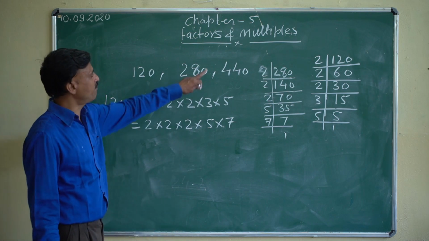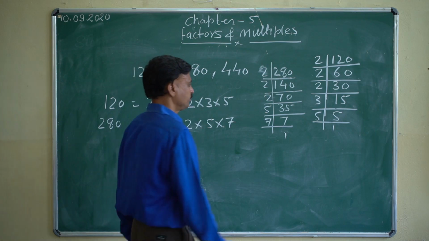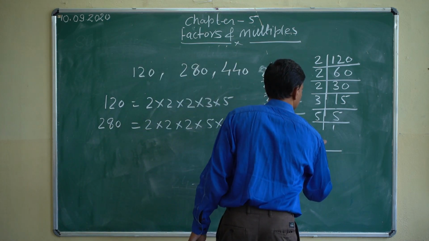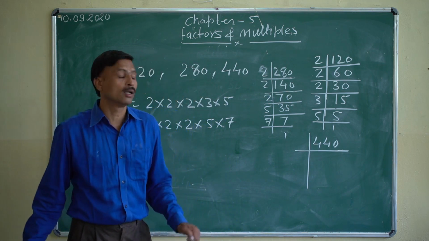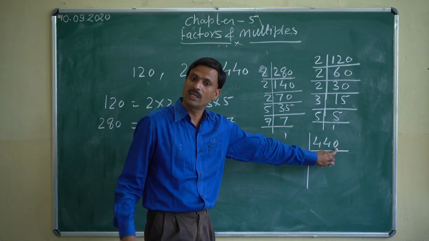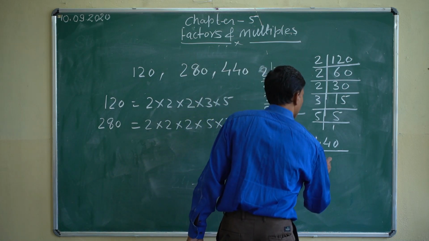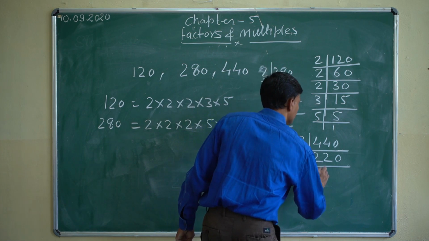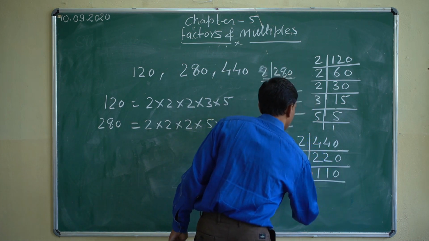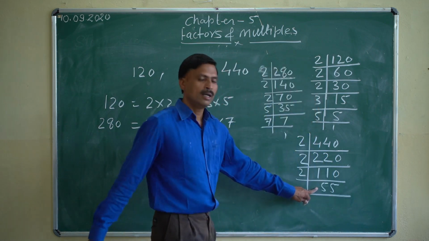Now we'll find the prime factorization of 440. The unit place digit is 0, means the number is definitely divisible by 2. Again by 2, again by 2. Now 55.